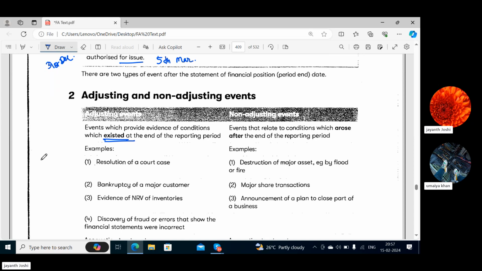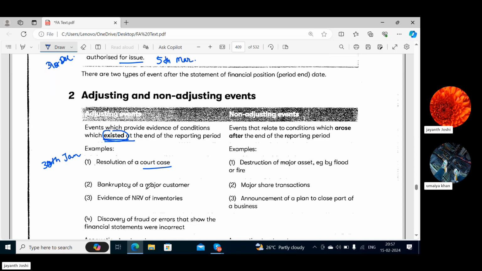So again here we'll take one date, suppose that court case got resolved on the 30th of January. So it is a very important event which has happened for the company and that requires recognition, or that is to be informed to the members of the company. So somewhere we can say there was an existence of this particular court case in the reporting period.